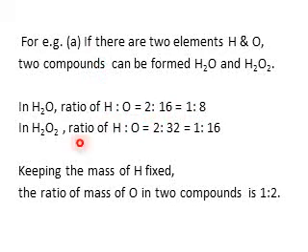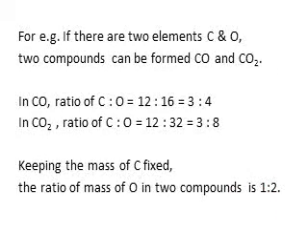Now the ratio of hydrogen and oxygen in water is 2:16, which is 1:8, while in H2O2 the ratio of hydrogen and oxygen is 2:32. Why 32? Because there are 2 oxygen atoms here. So 1:16 is the ratio. Now keeping hydrogen constant, the other element, oxygen, will bear a simple ratio which is 1:2. Let's take another example.